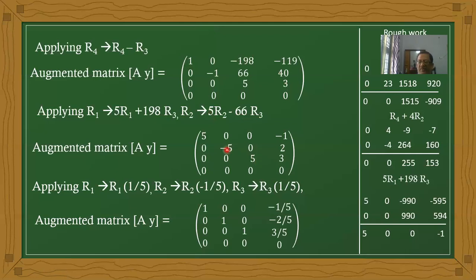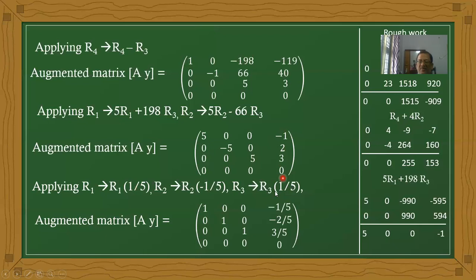It should be 1, 1, 1. Therefore the entire first row, second row and third row are divided by 5. Now first row divided by 5, second row it is minus, therefore minus 1 by 5, and it is 1 by 5. Therefore it becomes minus 1 by 5, minus 2 by 5, and 3 by 5.